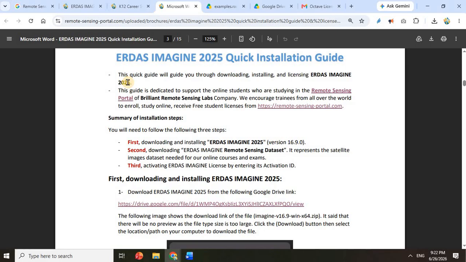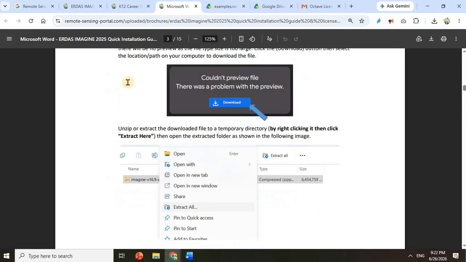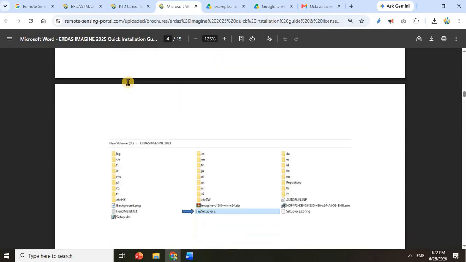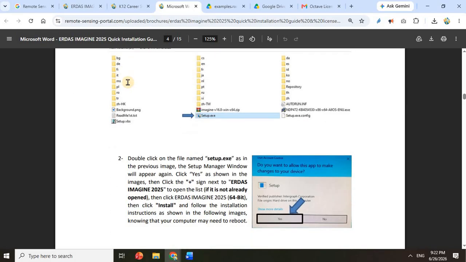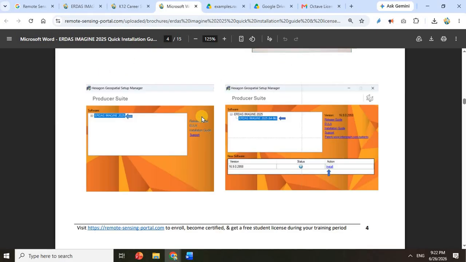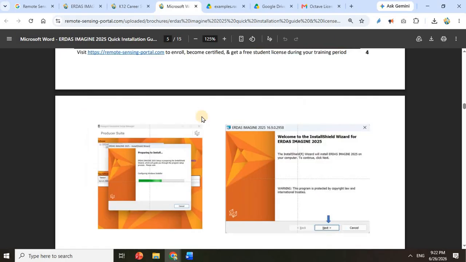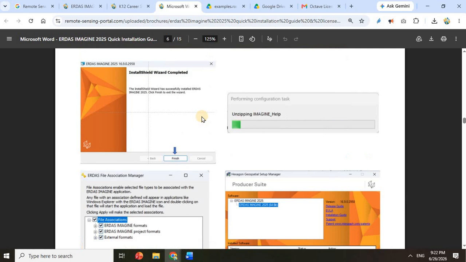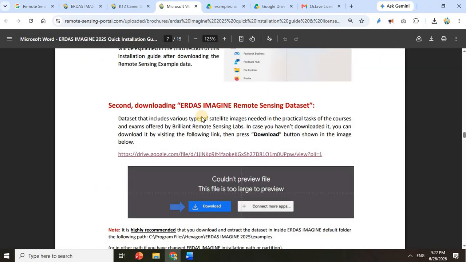After downloading this file, continue following step by step from this guide: extract the file and press setup.exe, which is this one, and then go step by step through the installation as seen in all these screenshots until page number 7. On page number 7, you will find another link. This link is used to download the dataset, which consists of several satellite images used in our training courses and exams.